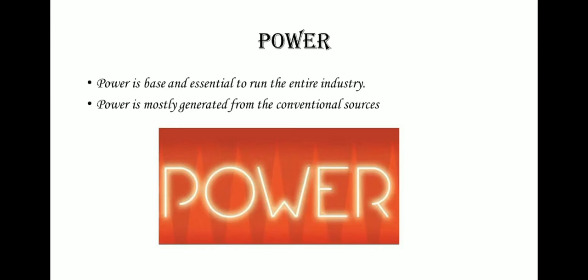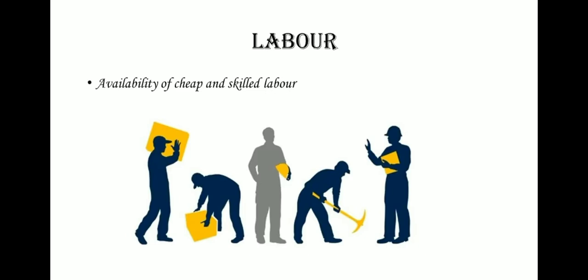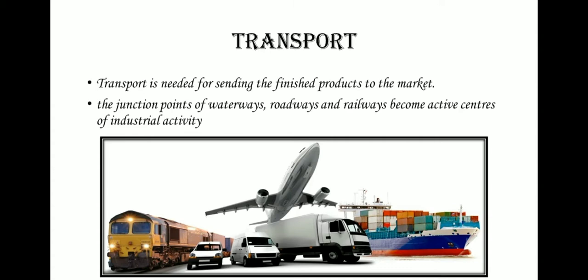Next, we will move on to power. Power is base and essential to run the entire industry. Power is mostly generated from the conventional sources like coal, mineral oil and water. Next one is labor. Availability of cheap and skilled labor is another important requirement for labor intensive industries, for example, tea industry.